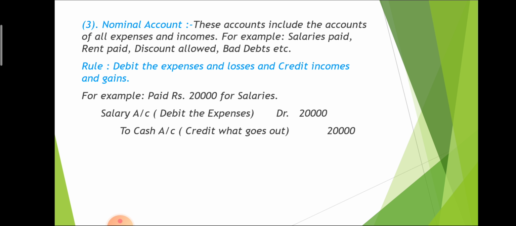And these three rules of personal account, real account and nominal account are called the golden rules of journal.